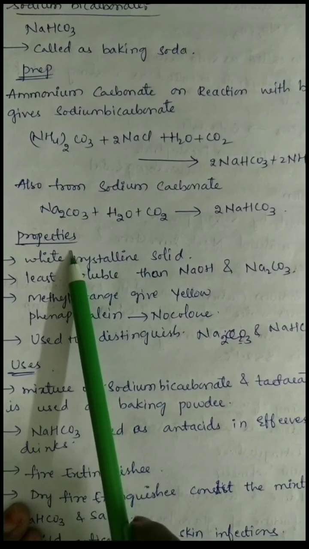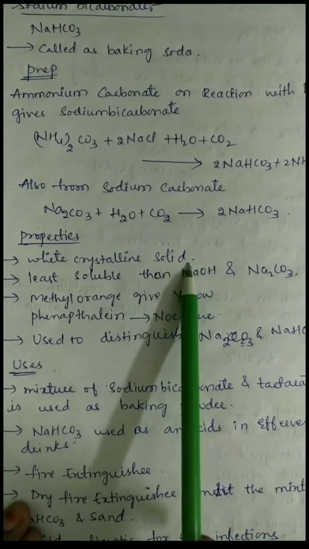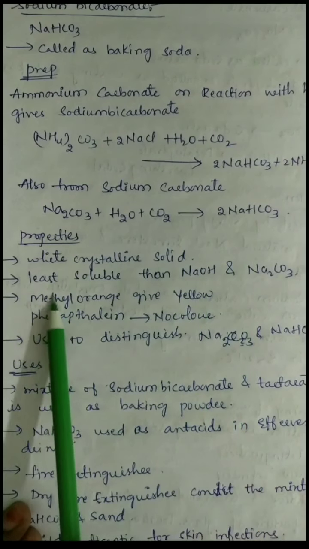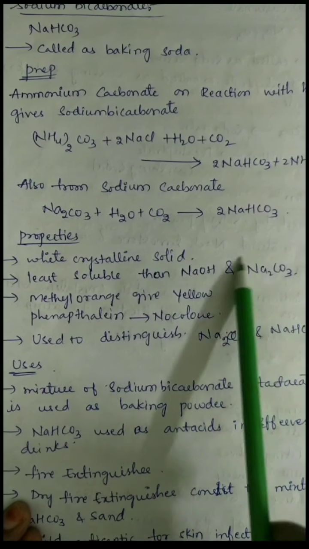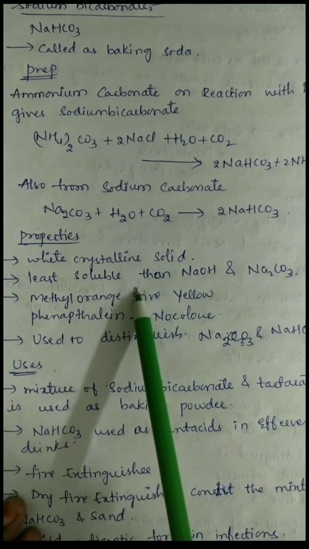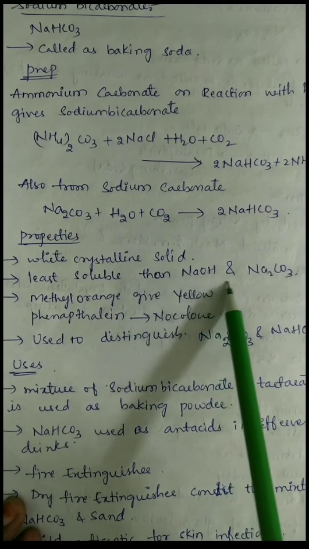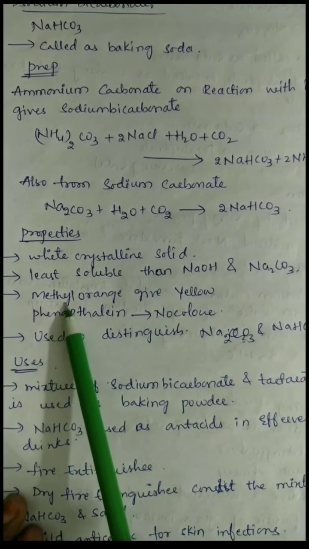And the properties of sodium bicarbonate: it is a white crystalline solid like sodium carbonate. It is less soluble than NaOH and Na2CO3. It means the solubility of sodium bicarbonate is very low compared to sodium hydroxide and sodium carbonate.